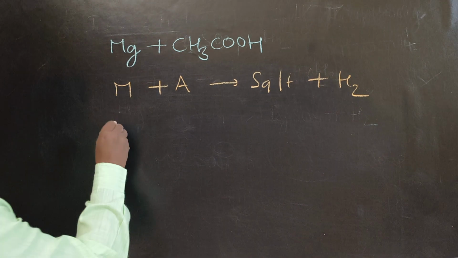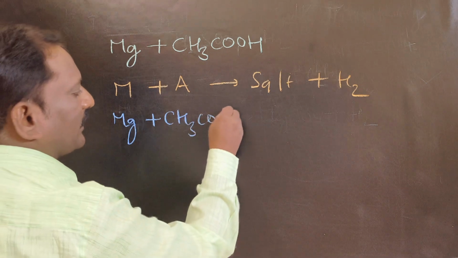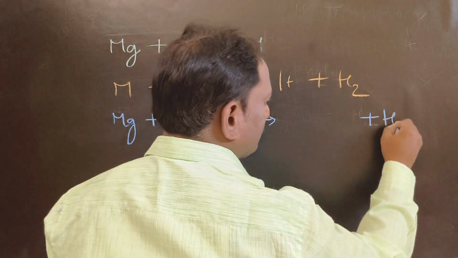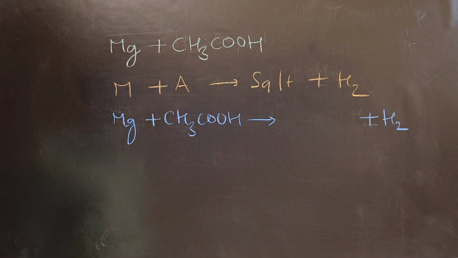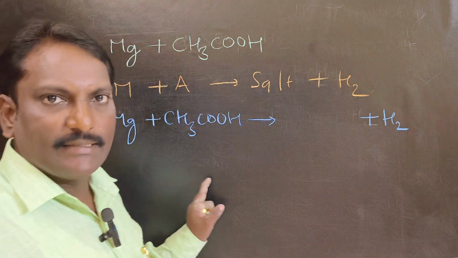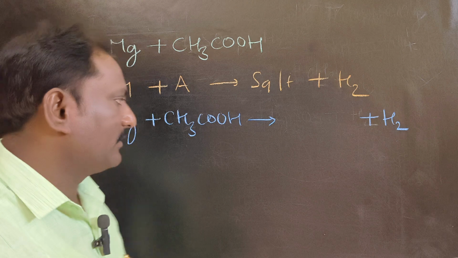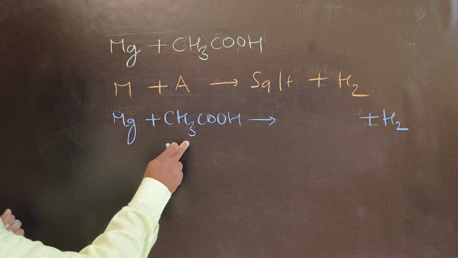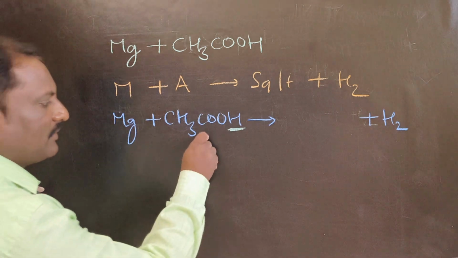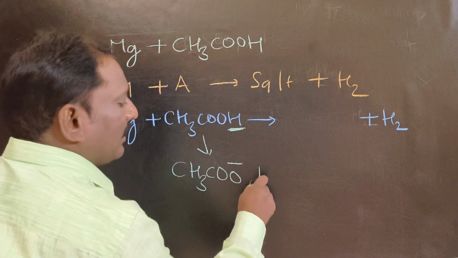Metal, magnesium; acid, acetic acid, also called ethanoic acid; gives, leave a gap for salt, write hydrogen. How will you get salt? Salt is obtained from an acid when the hydrogen in the acid is replaced by metal. Among these hydrogens, which one is the replaceable hydrogen? This one, because acetic acid splits into CH3COO minus and H plus.